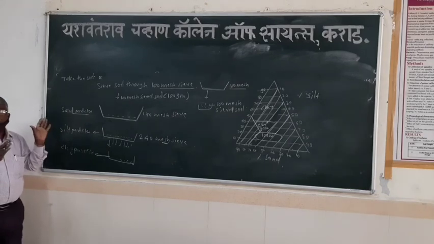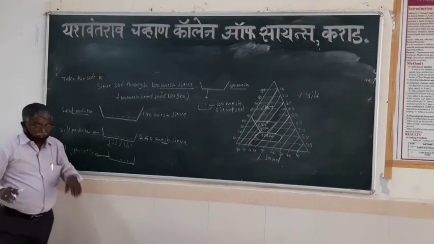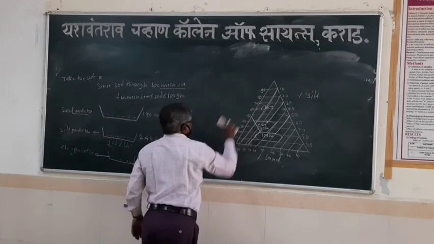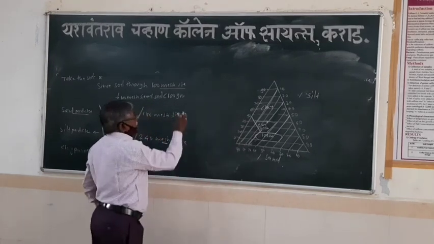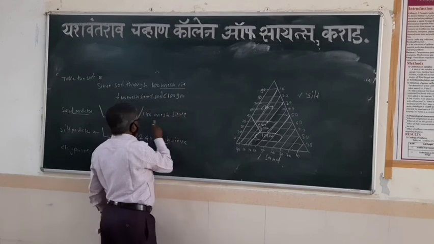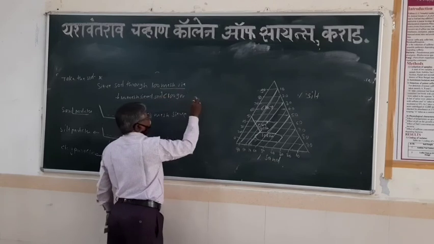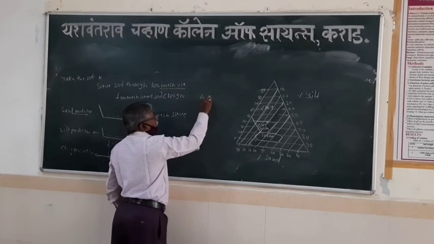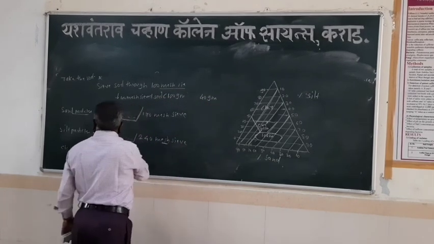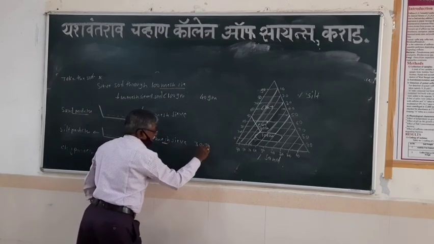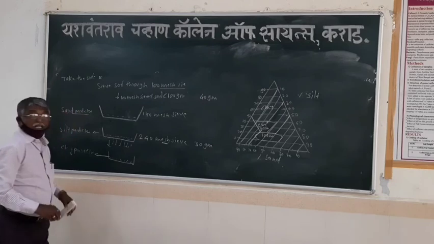Total weight 100 gram. Out of that, you can take the weight of the soil present in each sieve. In the first sieve, how much weight of soil is there? About 40 gram. In the second sieve, how much soil remains?